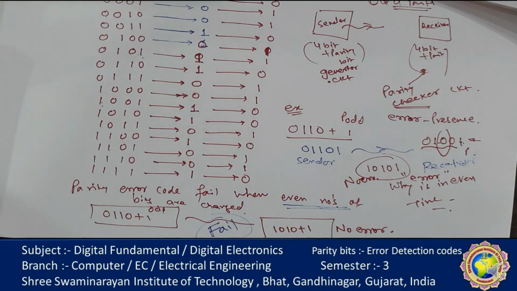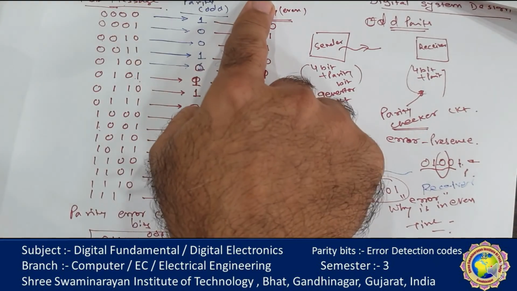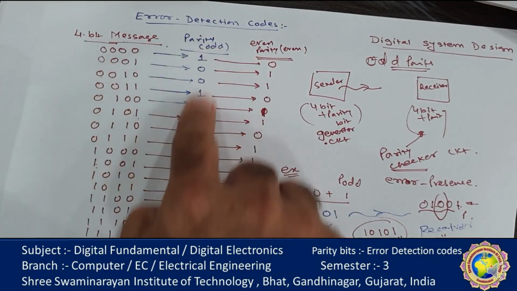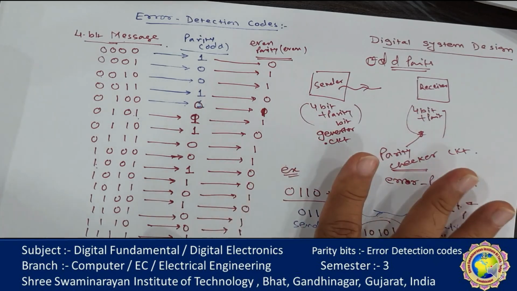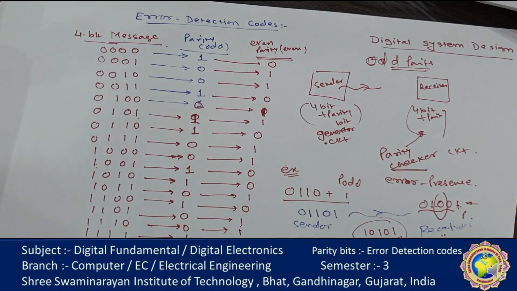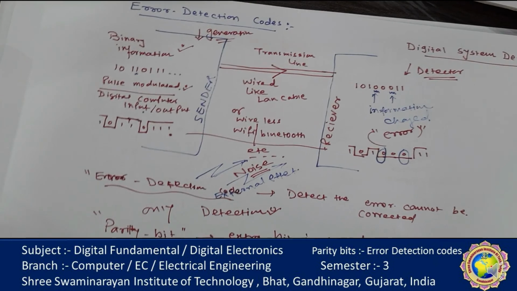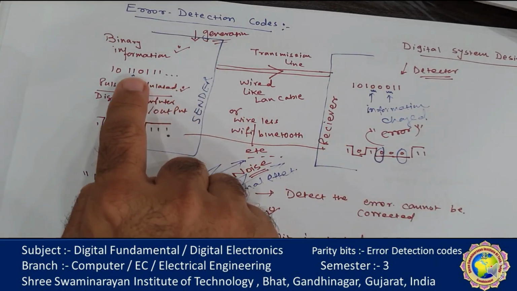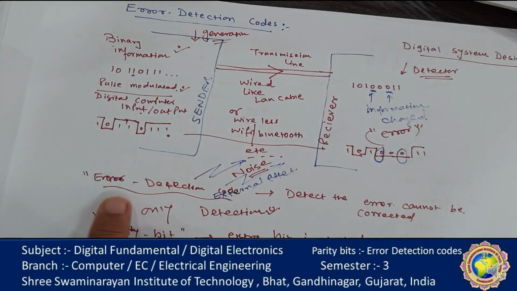In future, when we discuss digital circuit design, we have to remember in which situation the error detection code connected with parity will fail. I hope it is making sense. What is the meaning of error detection code? We start with the sender and receiver circuit, and the extra bit we add is known as an error detection code, which only detects the error. It cannot correct it. Remember, that is the first limitation.